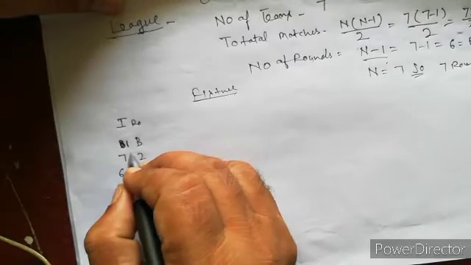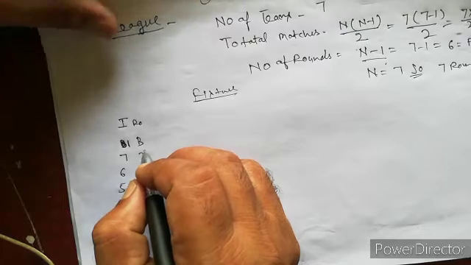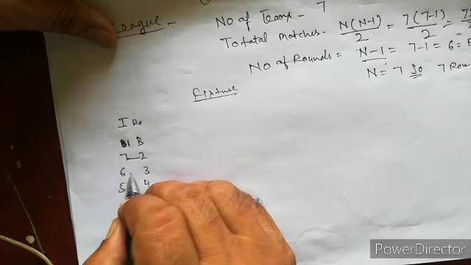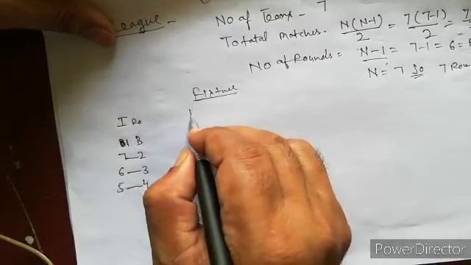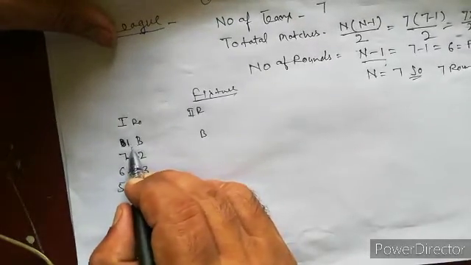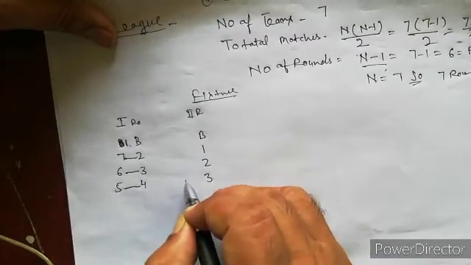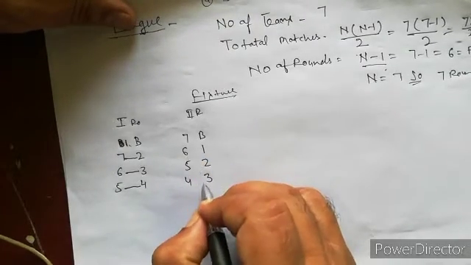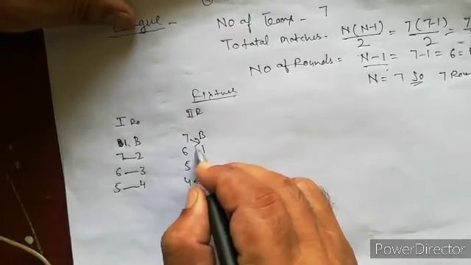Right side, we fix the bye right side. So the first match is between 7 versus 2, 3 versus 6, 5 versus 4. Round 2, the second round, the bye is fixed. We just bring 1 down: 2, 3, 4, 5, 6, 7. Is that clear?